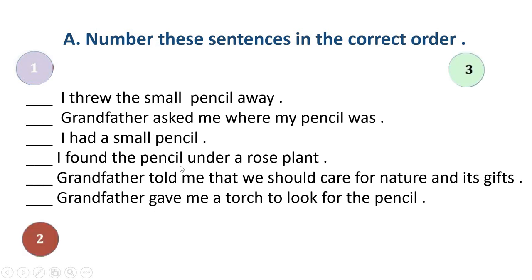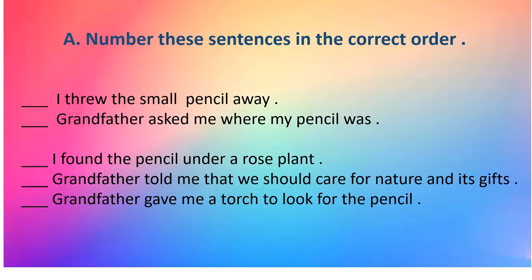I had a small pencil. I found the pencil under a rose plant. Grandfather told me that we should care for nature and its gifts. Grandfather gave me a torch to look for the pencil. So these sentences are not in correct order. So we are going to put the correct number in the beginning of each sentence.